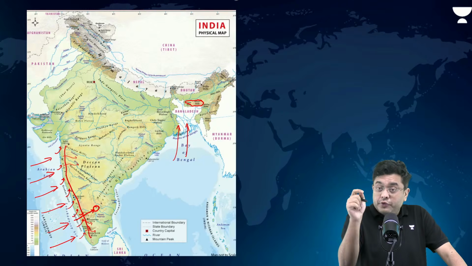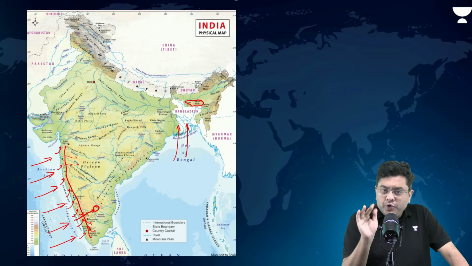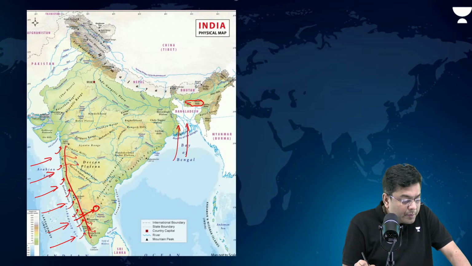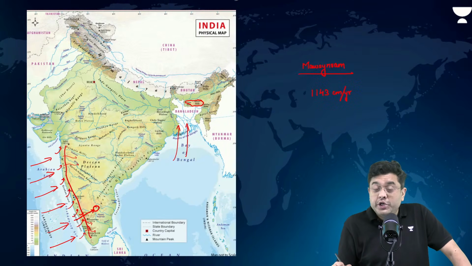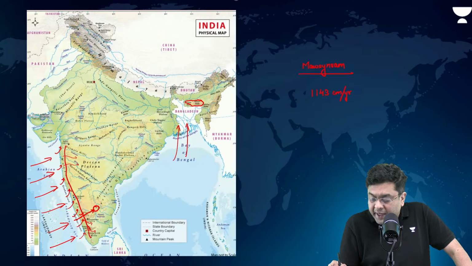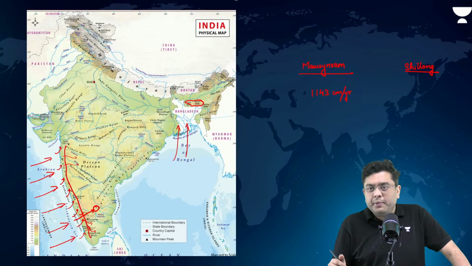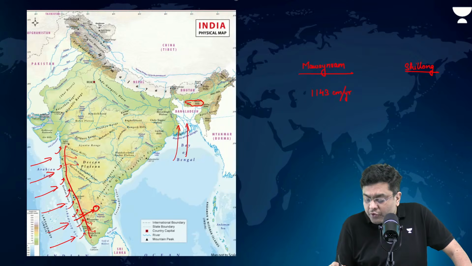Okay? So think about it. Just to give you a stat, Mawsynram receives a rainfall of almost 1143 centimeter per year. Shillong, which is quite close by, as in more than 100 kilometer definitely, receives almost around 140 centimeter per year.